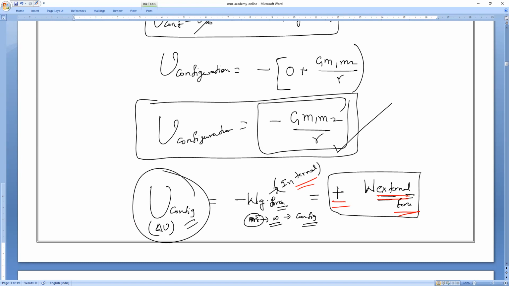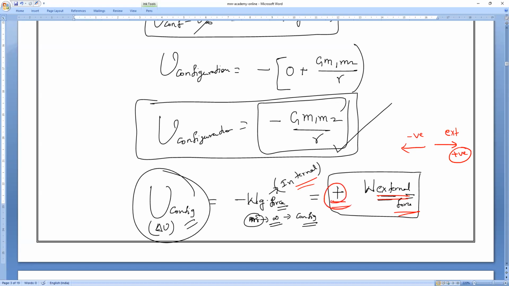Gravitational internal forces, or which is equal to, because if the work done by the internal forces is negative, opposite means the work done by the external forces is positive.